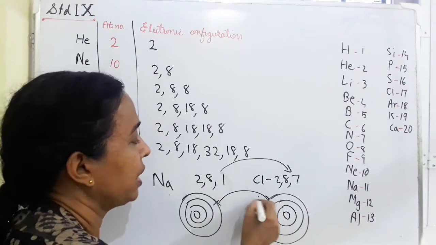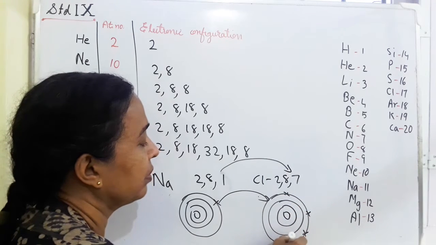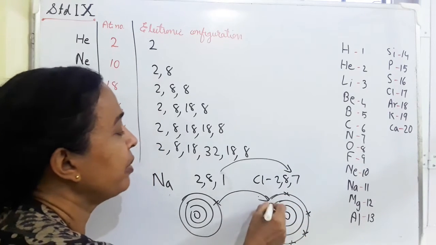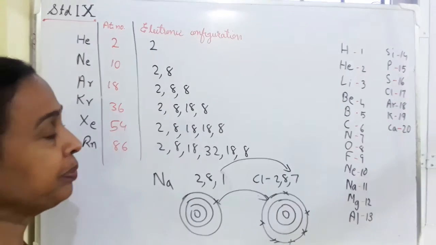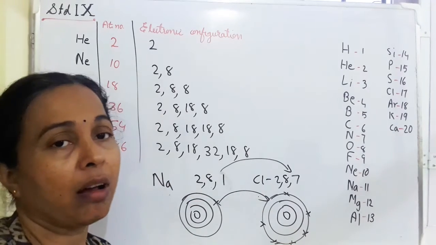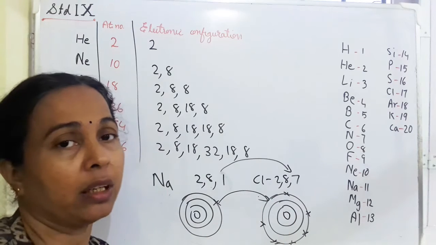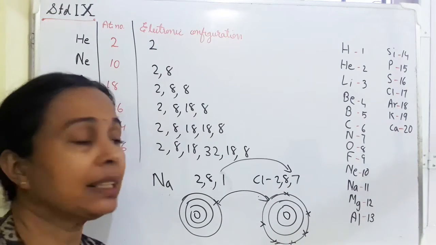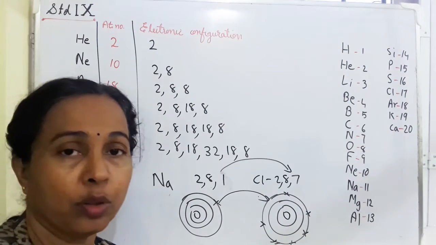Chlorine atom's third shell already has 7 electrons. So when 1 more comes, this will get 8. Okay, so both become stable. That is why sodium combines with chlorine to form sodium chloride. 1 sodium atom combines with 1 chlorine atom to form sodium chloride. Similarly, in many cases, chlorine may combine with its own atom to form chlorine molecule, Cl2 molecule.